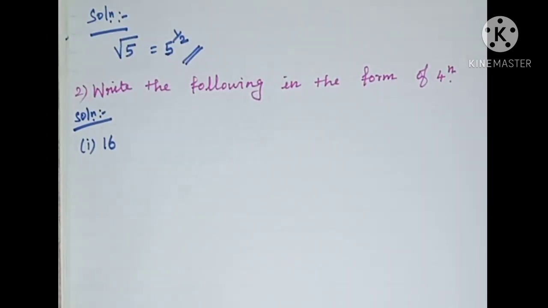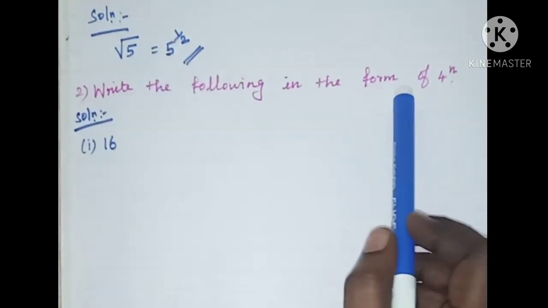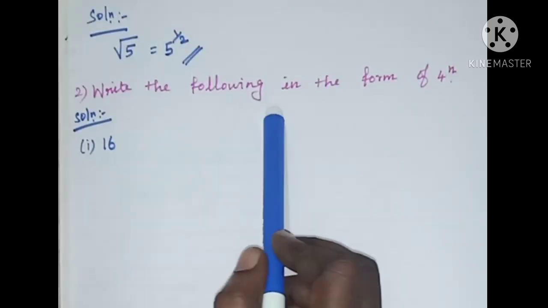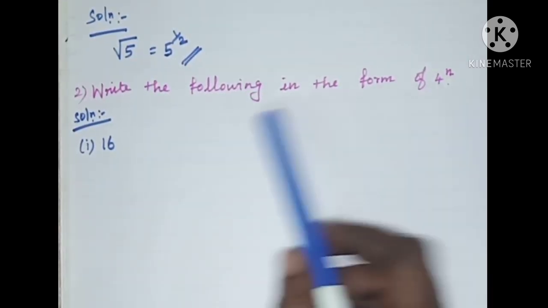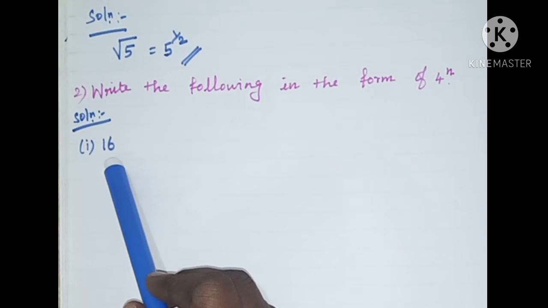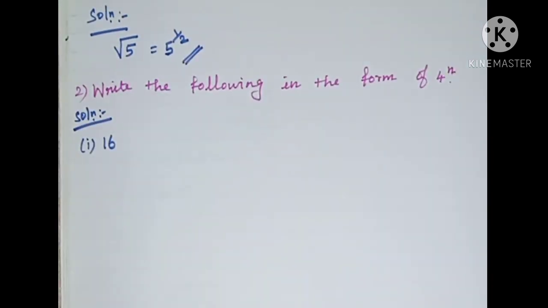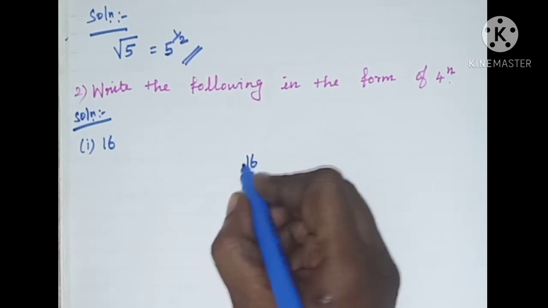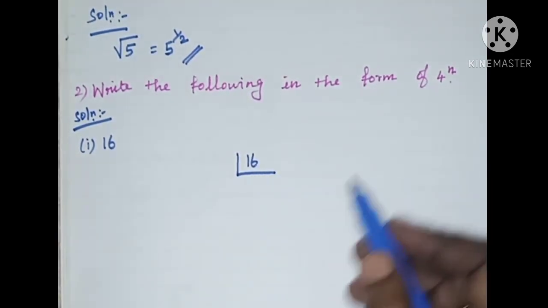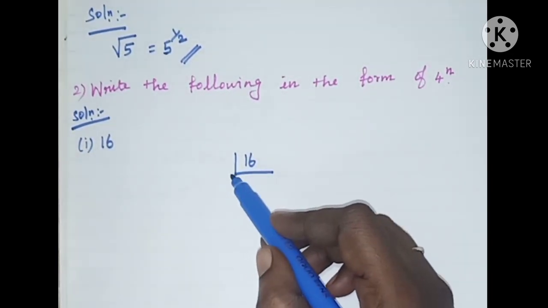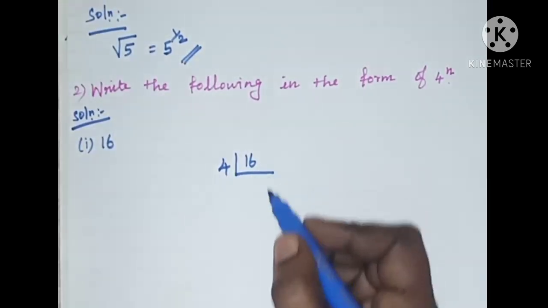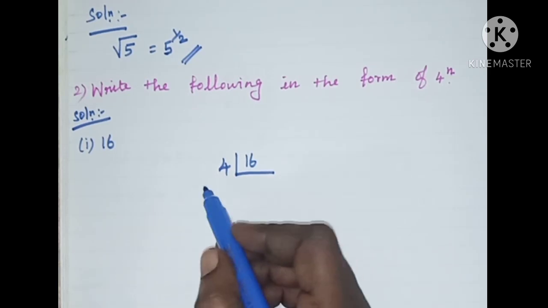Next, exercise 2.5, second sum. Write the following in the form of 4 power n. The first subdivision is 16. By the prime factorization method, we have to write this in the form of 4 power n, so we have to take 4 in this prime factorization.